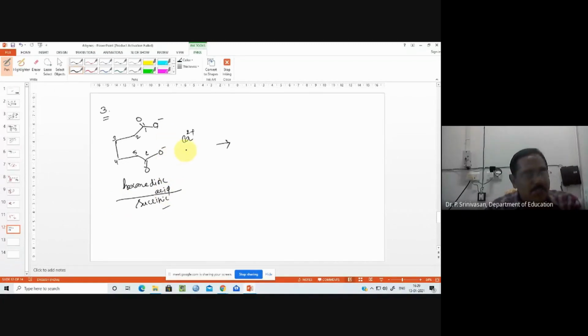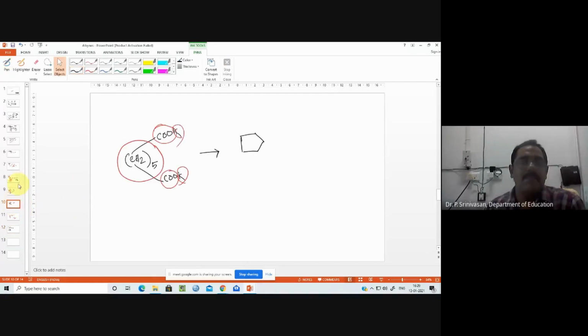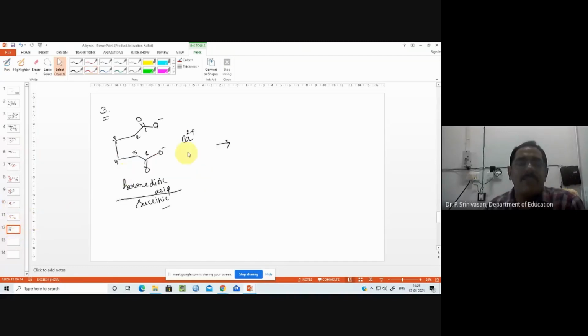The previous was a potassium salt. This is a calcium salt. That's all. Only one calcium will be there. If you take potassium, it has to be in 2 places, as you have seen, one here, one here. But if you take calcium, since calcium possesses 2 positive charges, only one calcium is enough, and that calcium is common to both the negative charges. Are you understanding? This is the calcium salt of hexanedioic acid, the calcium salt of adipic acid by common name.